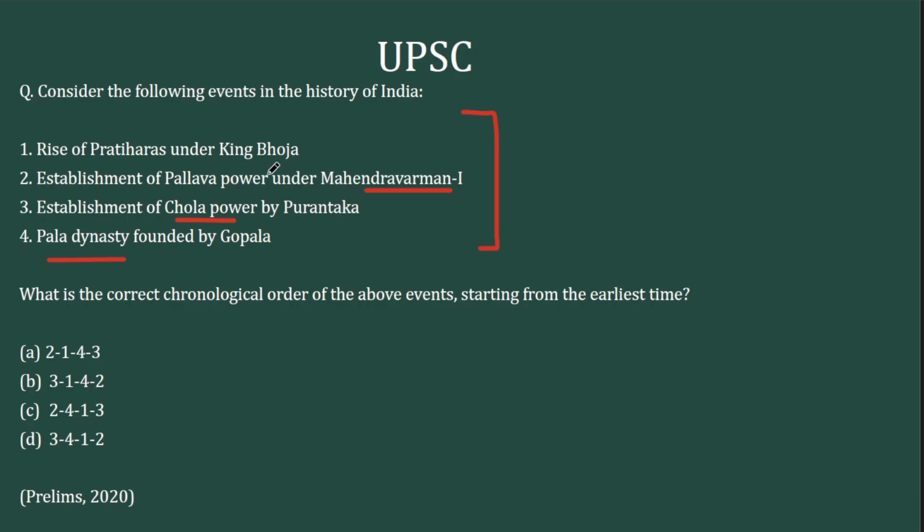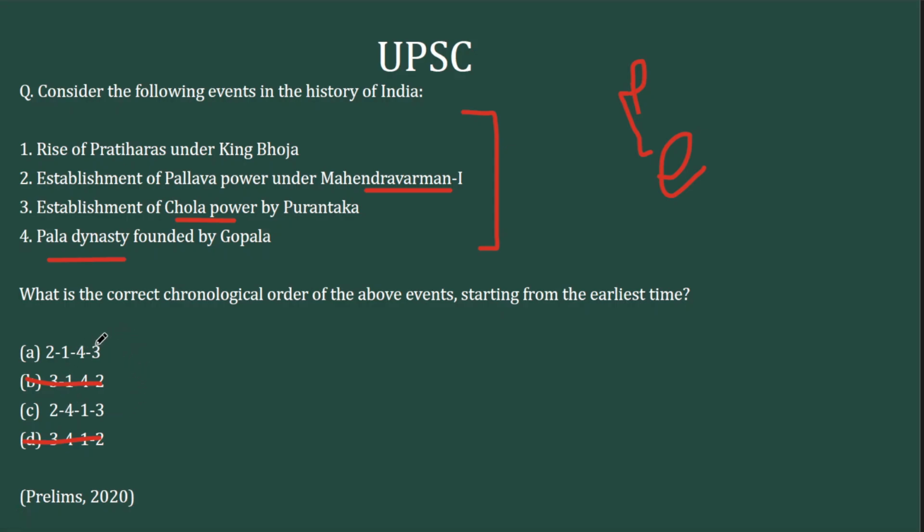One simple catch here is between Pallavas and the Cholas. Pallavas preceded Cholas. That's a very common known fact, because if you take the case of architecture, Dravidian architecture's initial form was during the Pallava period, and its most sophisticated form was during the Chola period. So definitely Cholas came after the Pallavas. So 3 should come after 2. And there are only 2 options like that. Here 3 comes before 2, here 3 comes before 2. So only A and C remain, and you have to choose between these 2.